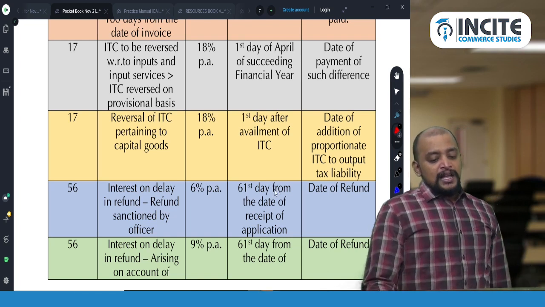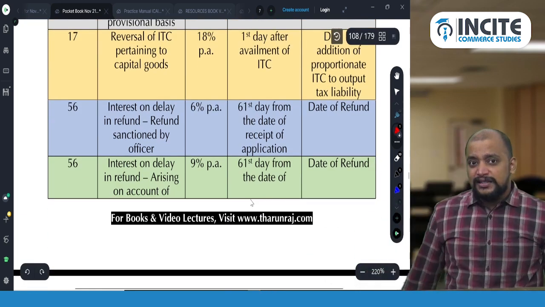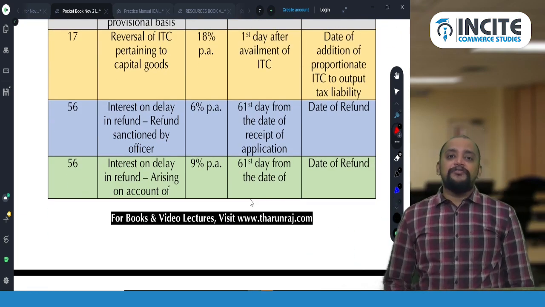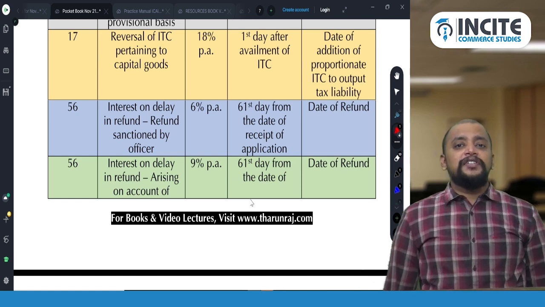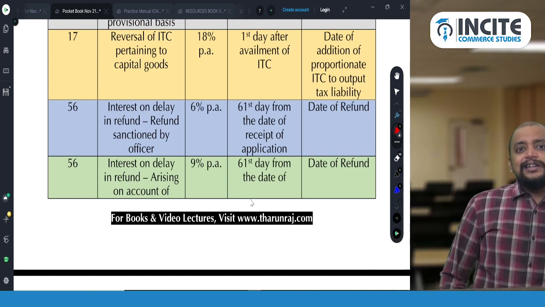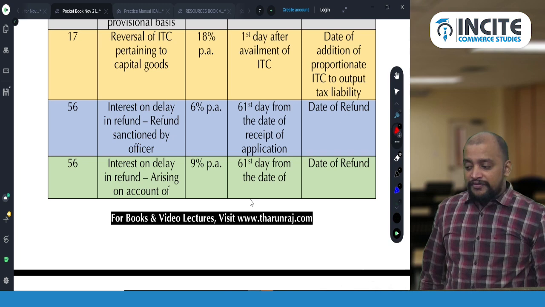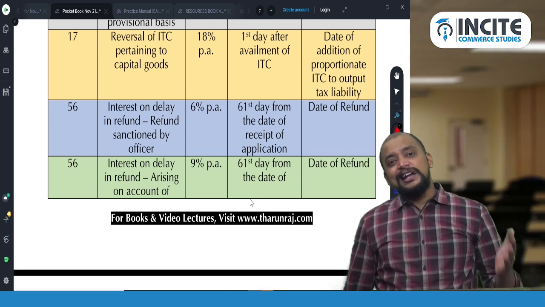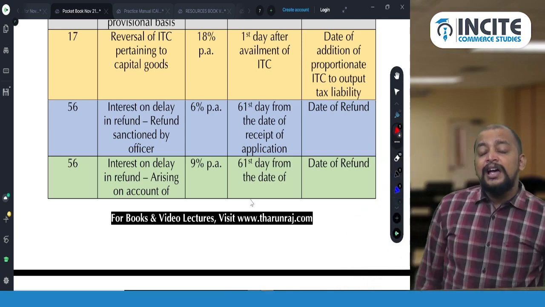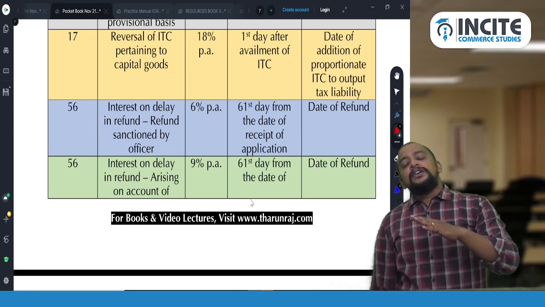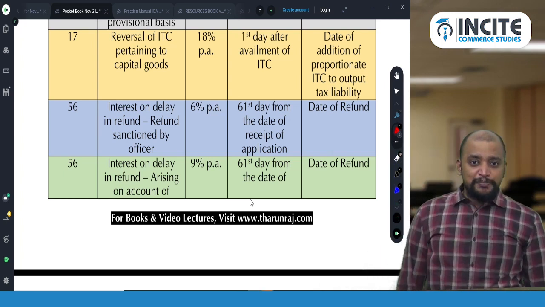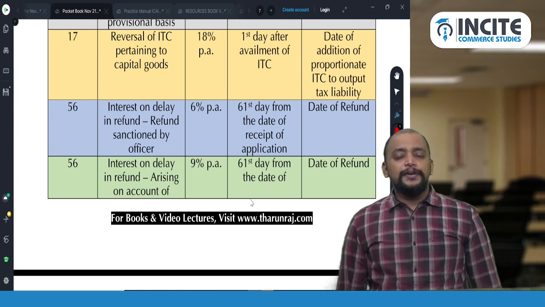Then section 56, we have interest on account of refund. Whenever we need to get a refund from the department, first we make an application for refund, and within 60 days they need to sanction the refund. Otherwise, from the 61st day, interest will be payable at the rate of 6% till the date of refund.